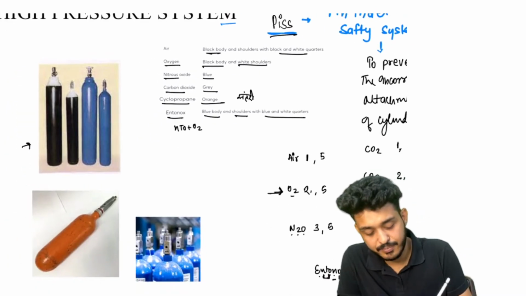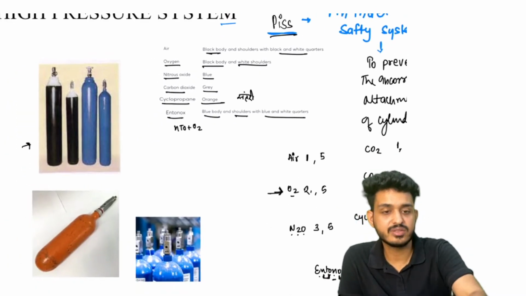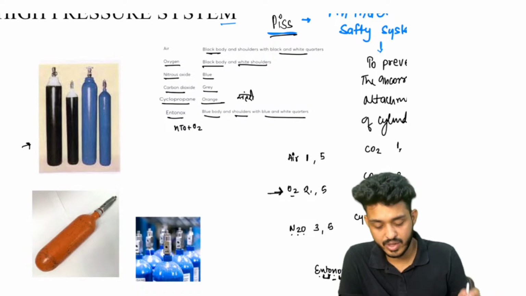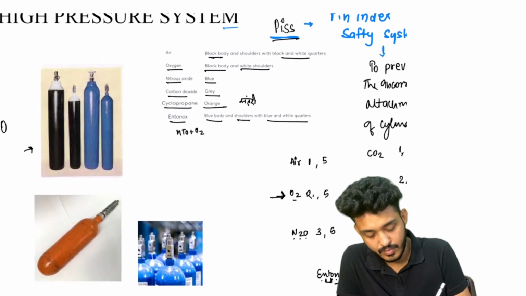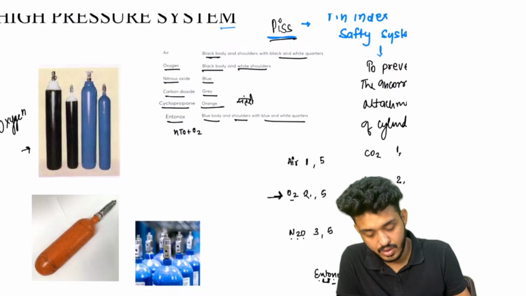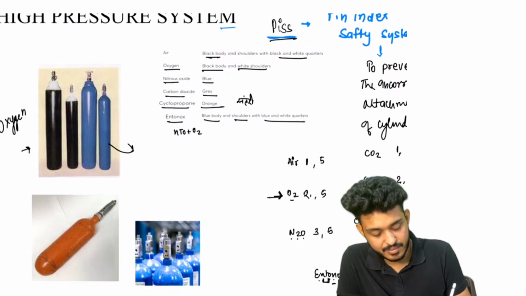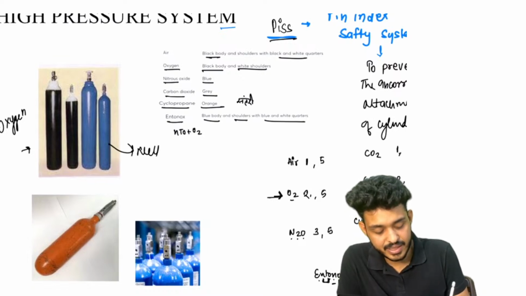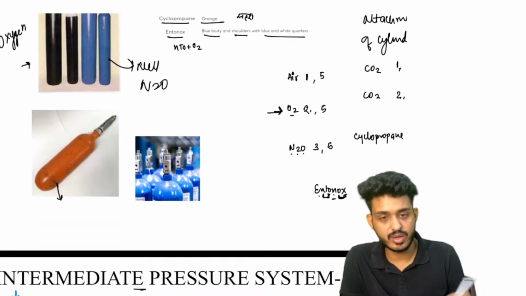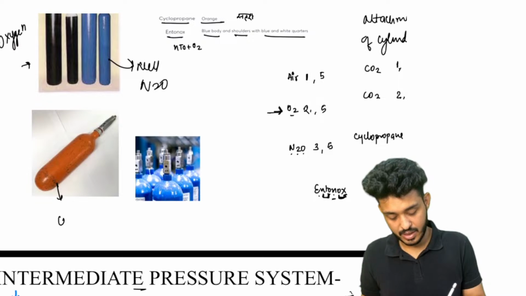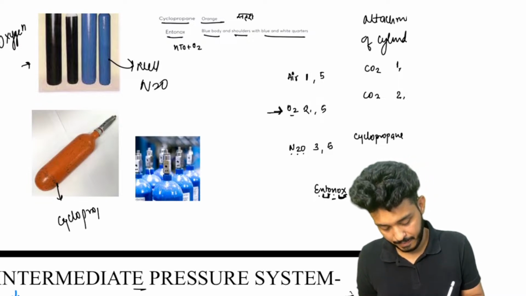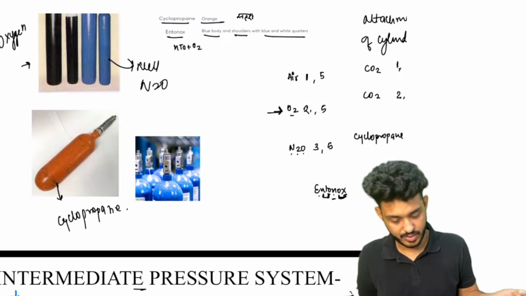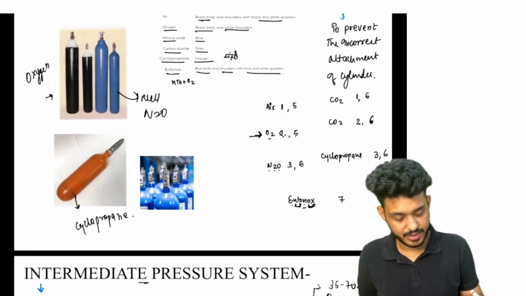So this one, black body, white shoulder, is your oxygen. Very good. Okay, this one is your blue cylinder, blue means Neela, and Neela will be N2O. Okay, this one is your orange, orange is santri, so that would be your cyclopropane. Okay, these are the important ones.